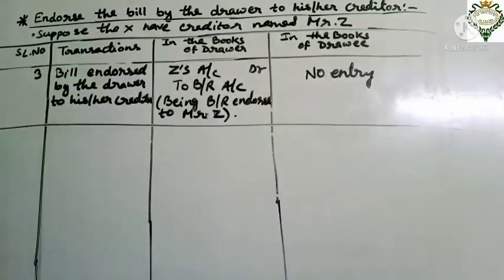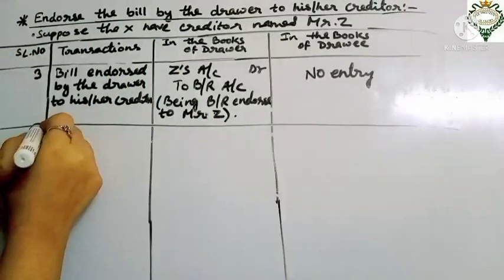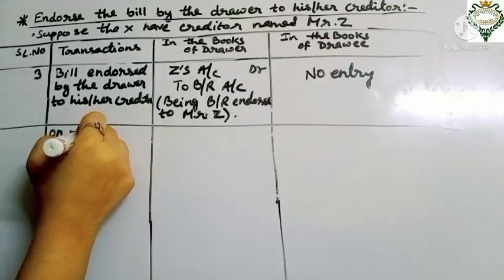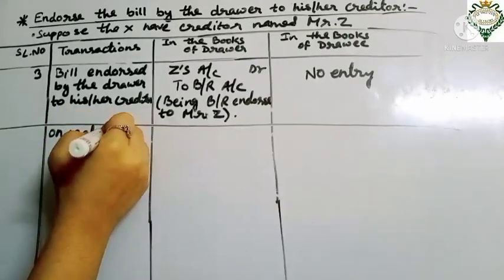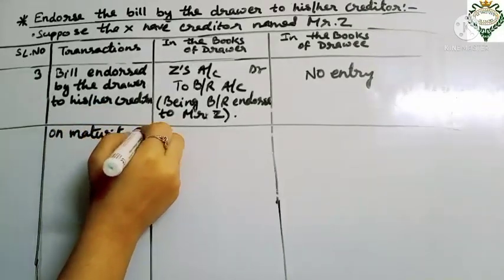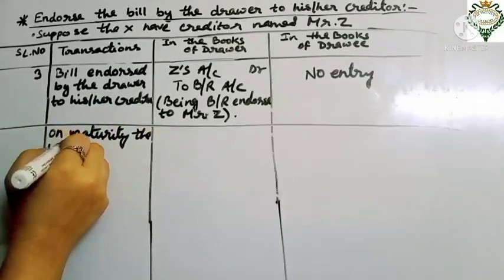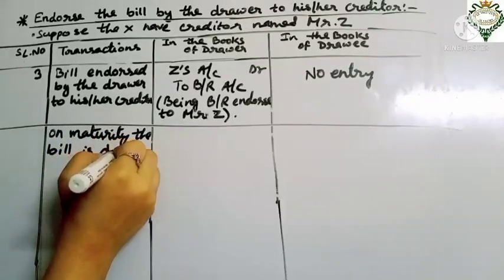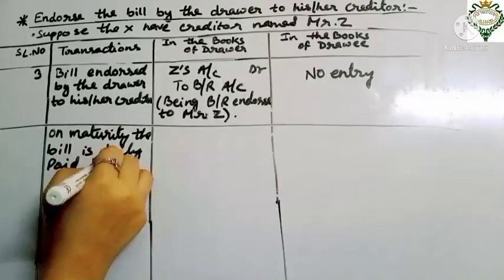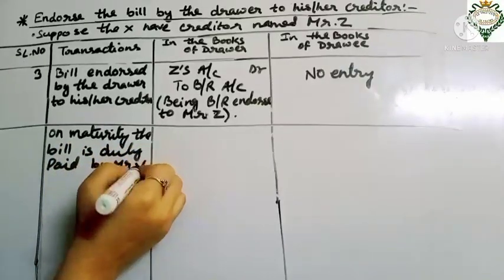The next transaction, also the third transaction, happens on maturity. On maturity, the bill is duly paid by Mr. Y, the drawee.